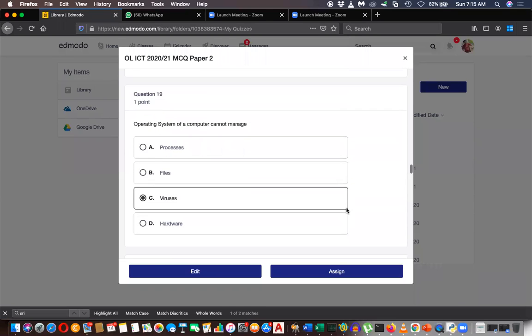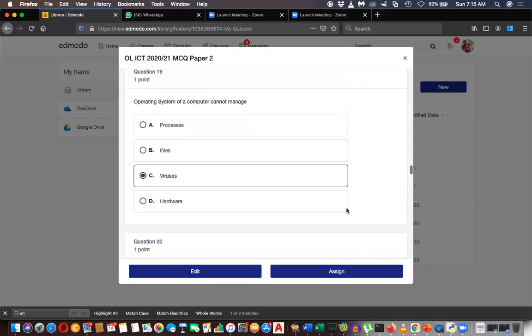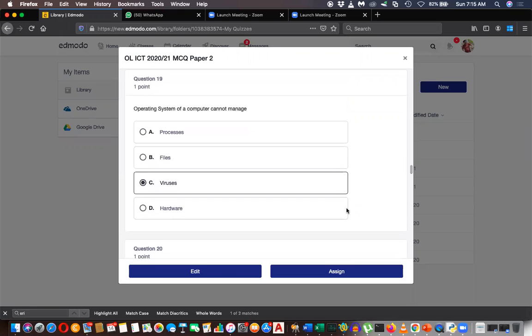Question number 19. We have to start from question number 19. Operating system of a computer cannot manage... So basically, computers can manage processors, files, and hardware. The operating system can manage these, but not viruses. The operating system cannot identify good files and bad files. So that is basically viruses.